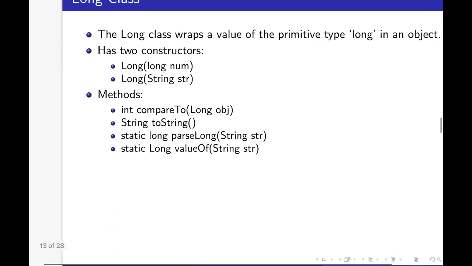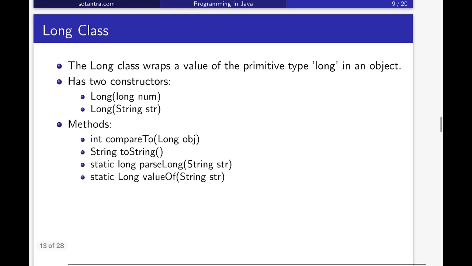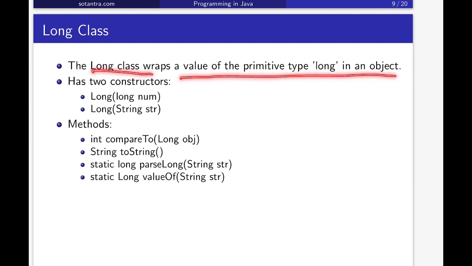So similar to the Integer class, we have another class, that is Long. So this Long class wraps a value of the primitive type long in an object, and it has also two constructors, one is Long(long num), another one is Long(String str).